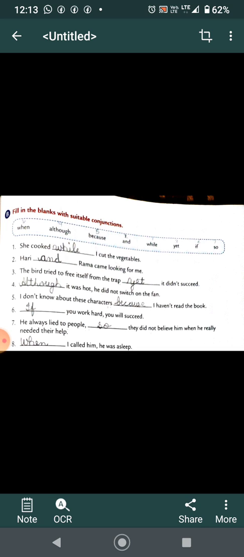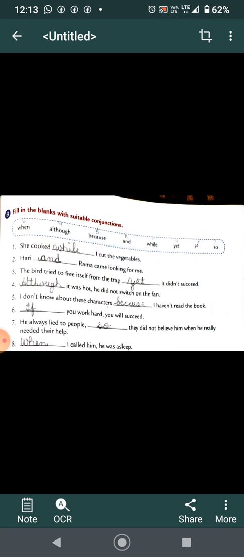She cooked while I cut the vegetables. Hari and Rama came looking for me. The bird tried to free itself from the trap, yet it did not succeed. Although it was hot, he did not switch on the fan.